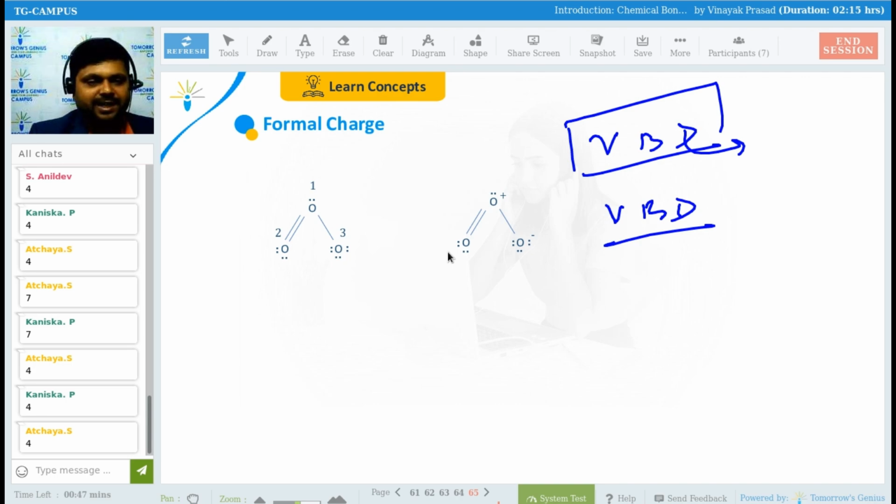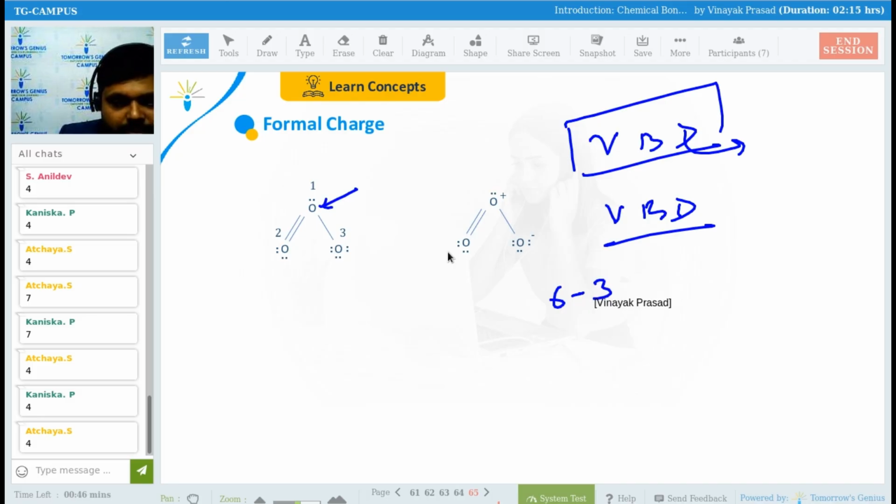This oxygen, number 1. Who will say the answer for this question? Kaniska, please tell me what will be the formal charge on this oxygen? The valence is 6. So 6 minus 3 bonds are present, minus 2 dots are there. So 6 minus 3 minus 2, the answer will be 1. So the formal charge will be 1. Got my point, everyone?